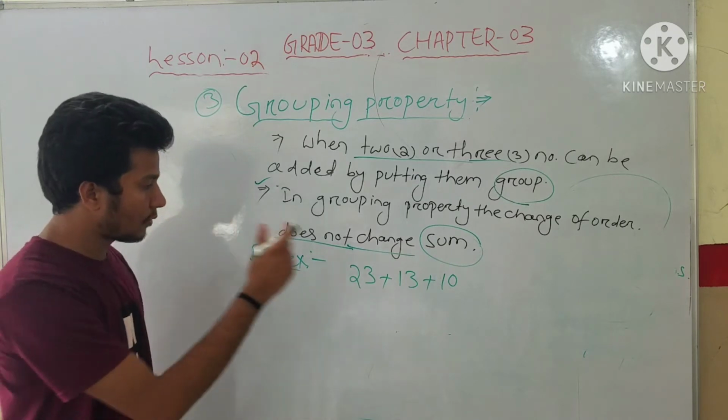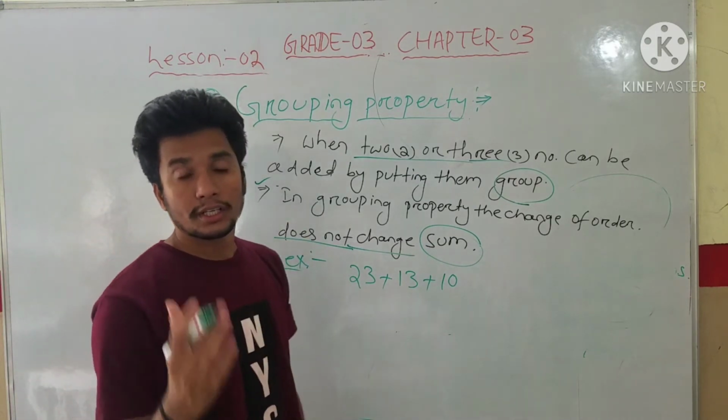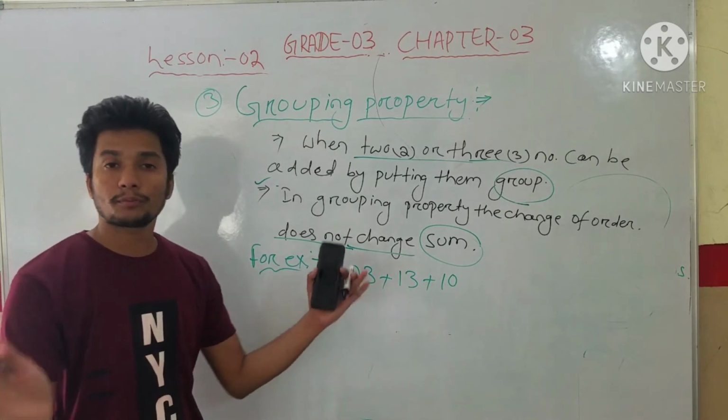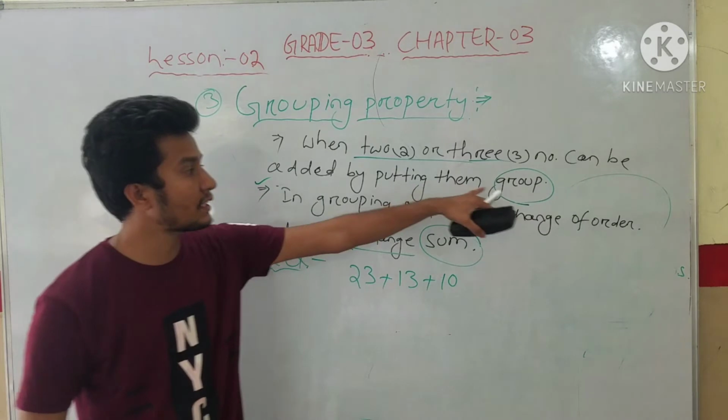Understood, students? First, what do we have to do in a grouping number when we add? First we have to put them in a group.